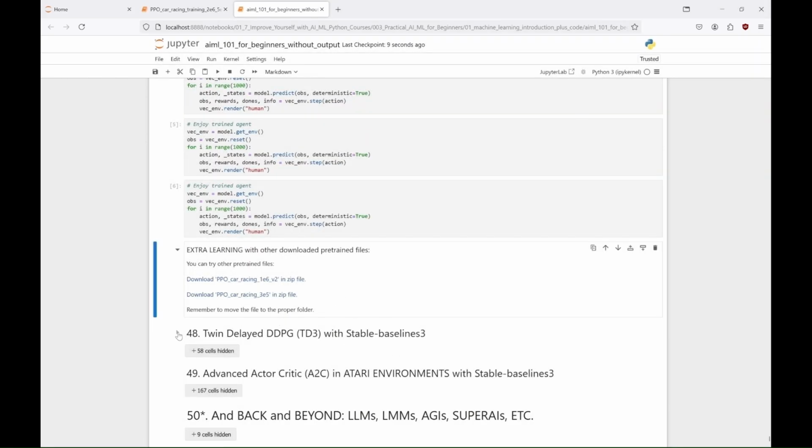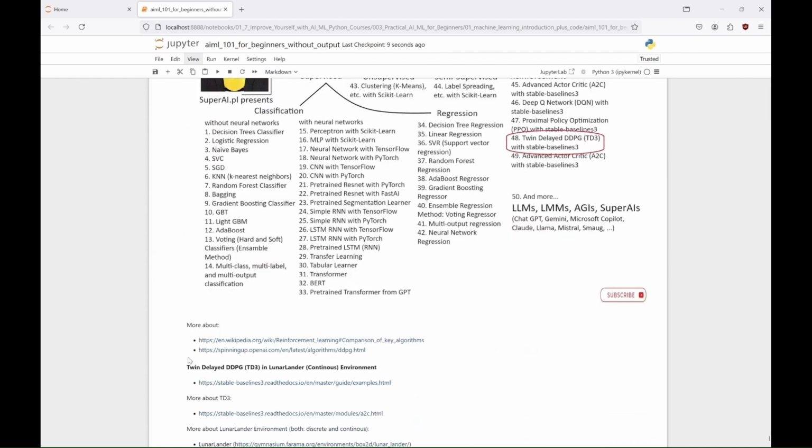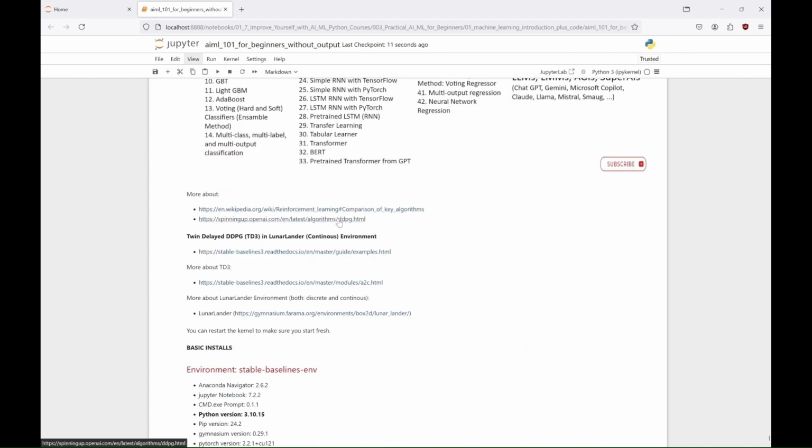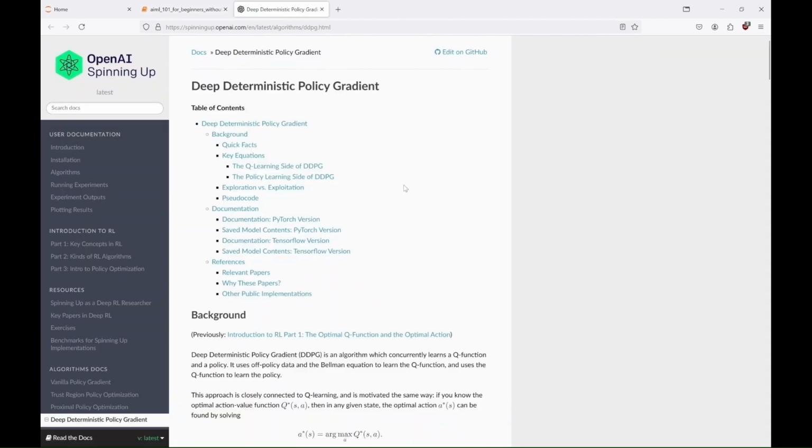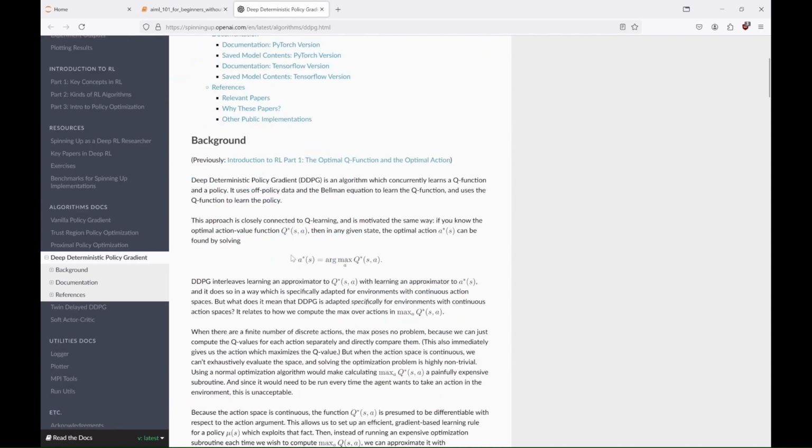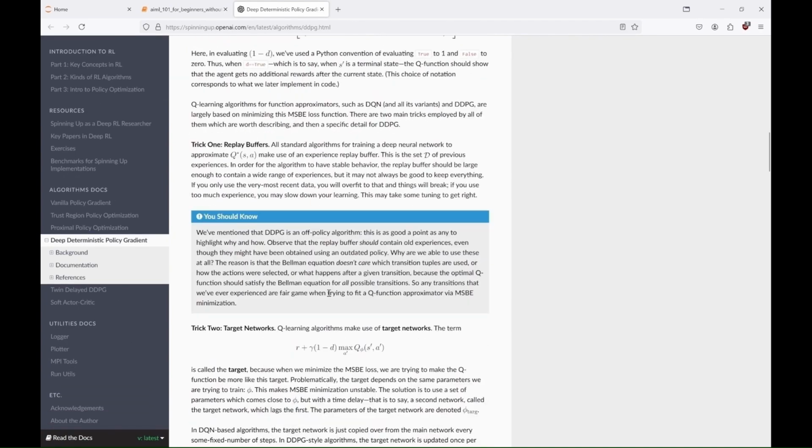So, now we can move on to the next algorithm. Twin Delayed Deep Deterministic Policy Gradient, TD3, and we'll use it in the Lunar Lander continuous environment. Like before, we'll use the example from the Stable-Baselines site, but just to be aware of what we are using. TD3 was developed by Scott Fujimoto and his colleagues in 2018, specifically designed for continuous action spaces.